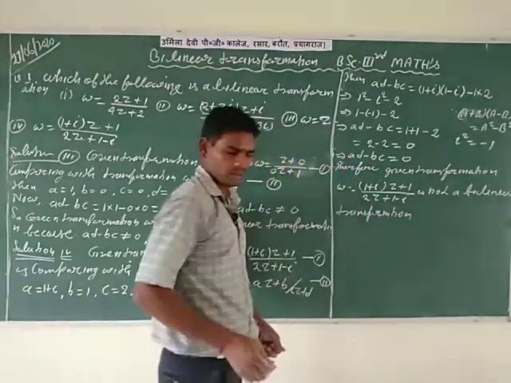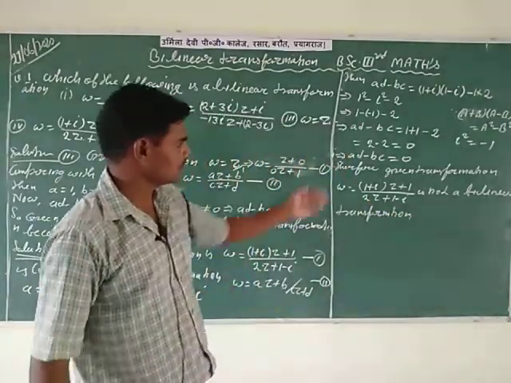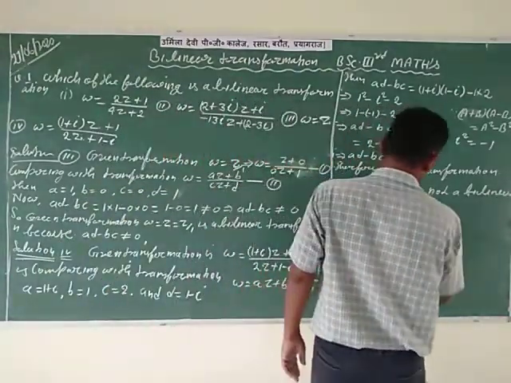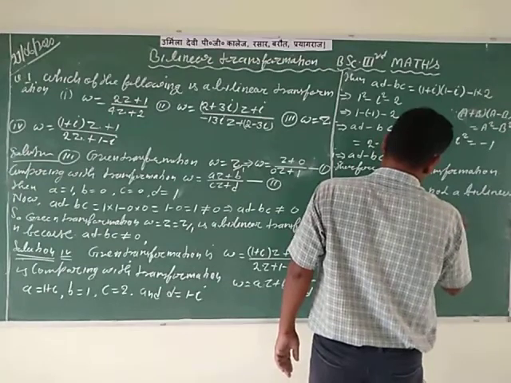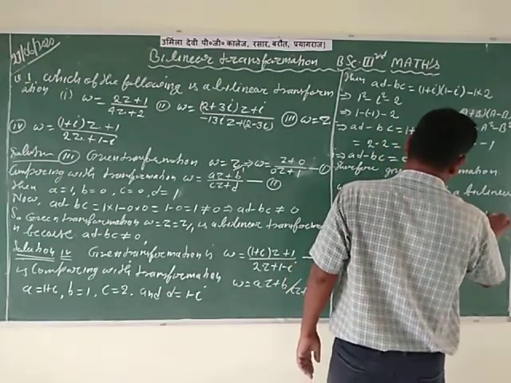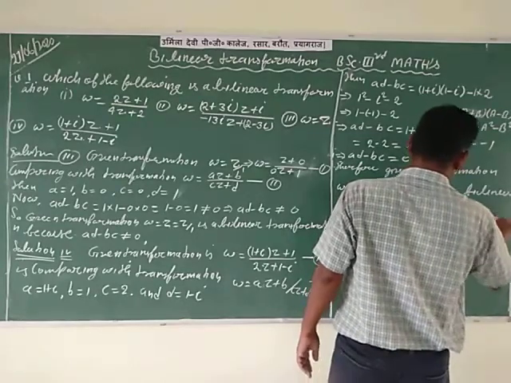Because what is the necessary condition? Because AD minus BC should not be equal to 0. Because here AD minus BC is equal to 0.